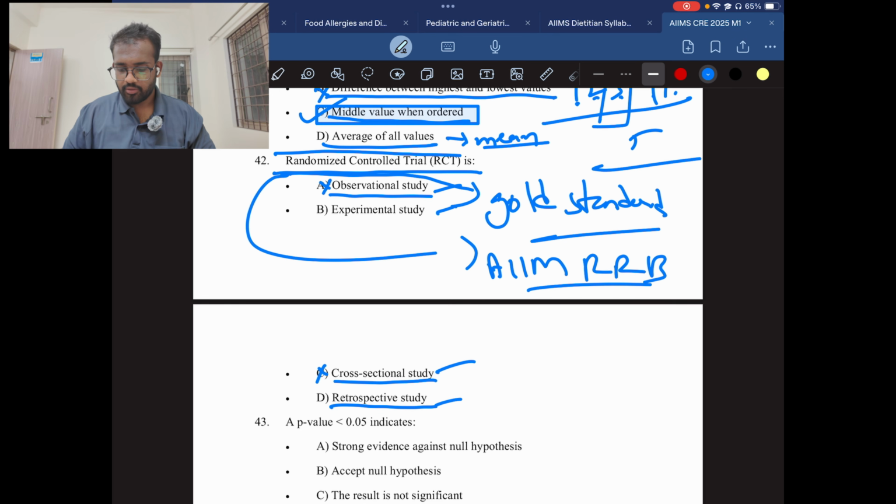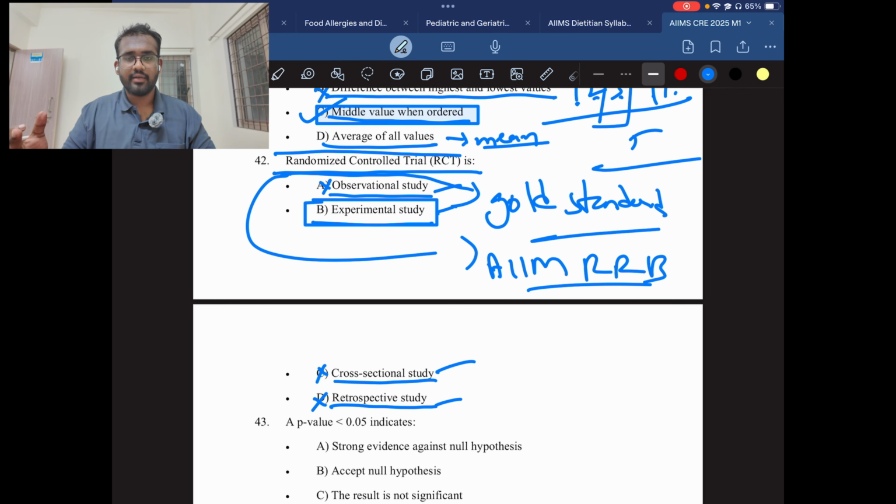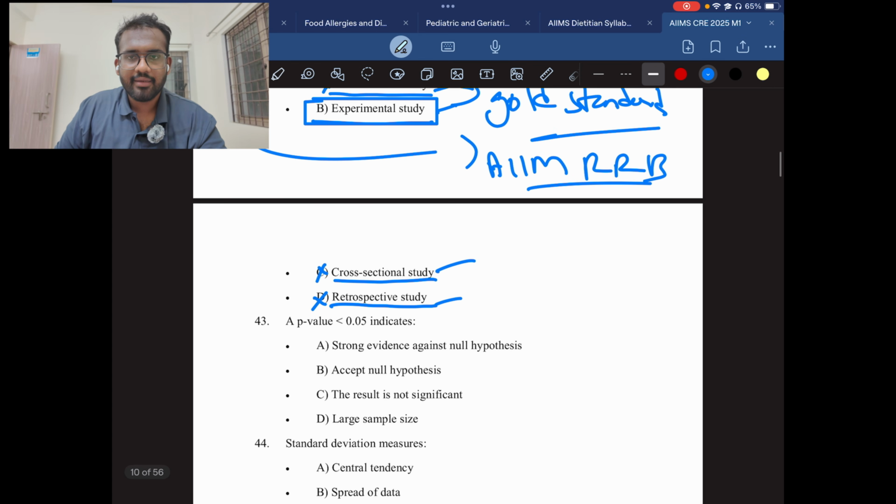So it is called retrospective study. It is not the answer. So we have only one study, experimental study. This is the answer because randomized control trial is a gold standard. It is highly proven. The data will be accurate. So experiment. We do experiment, then only we extract the accurate data from that. So this is the answer. I hope you are getting that.